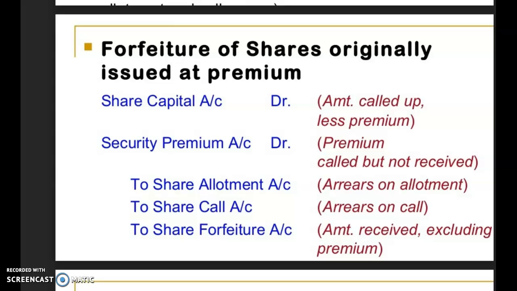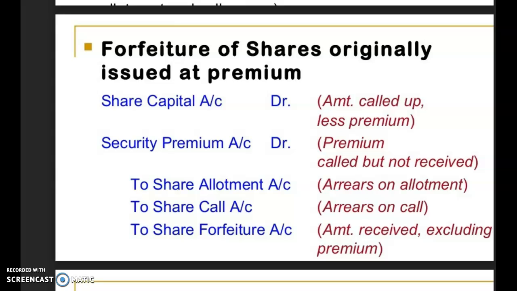Now say the company is collecting the premium along with the allotment and the statement says that the shareholder had not paid the first call money. So what does it mean? It means the company has already received the securities premium.